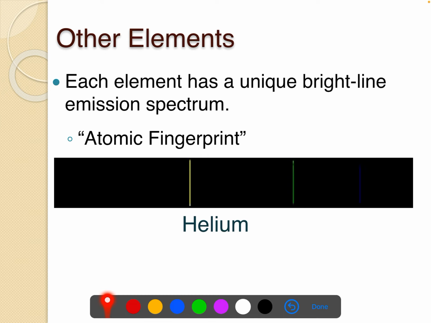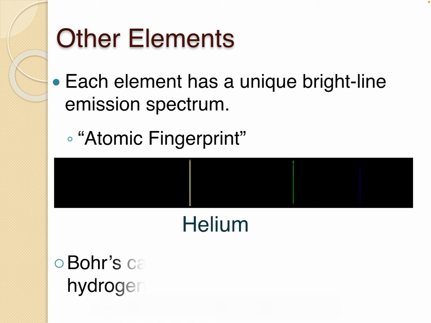So each element has their own unique bright line. They call it a bright line emission spectrum, and we call this the atomic fingerprint. So for example, helium, every time helium lights on fire or helium is excited by electricity or a chemical reaction. Anytime the electrons inside helium get excited, as they jump, they will fall back down and they will put off this very specific atomic fingerprint, or those specific colors. Now, what do we see with our naked eye? We're going to see these colors kind of combined to one color. It would take a tool like a prism or a diffraction grating to separate it.